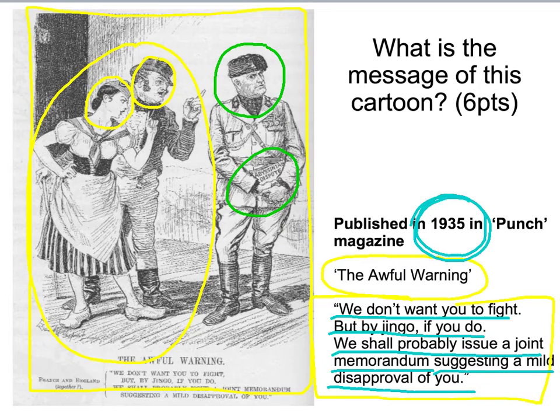This supports the idea that it is to do with the Abyssinian dispute when Italy invaded Abyssinia. Britain and France could be behaving in that way because they did not have the willpower to get involved in future conflicts, possibly because of the Great Depression or a very bad recession. They could not afford to do it, and they did not have the willpower because of the memories of World War I.